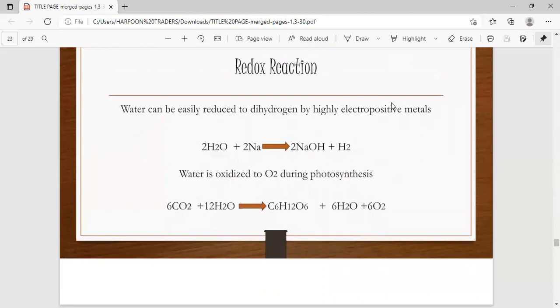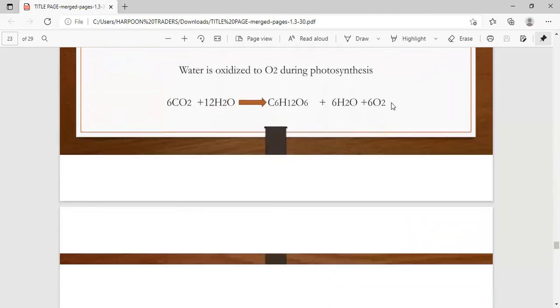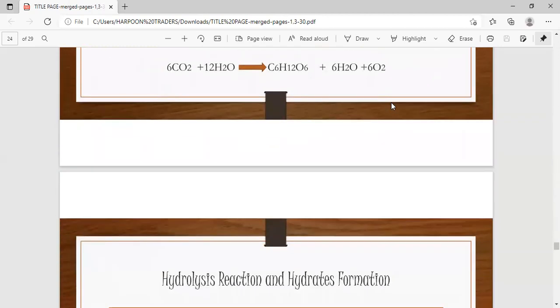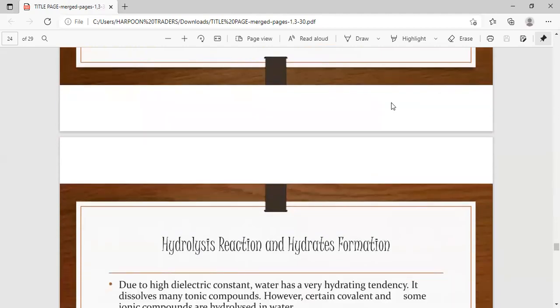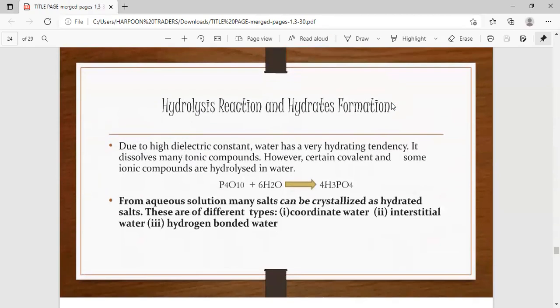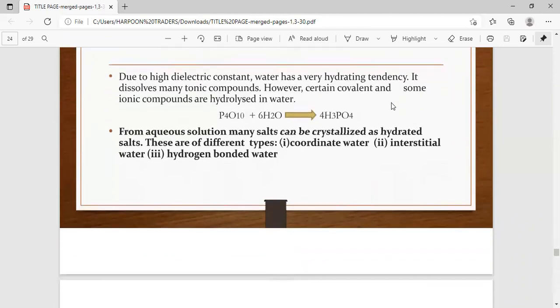When water reacts with less electropositive metals like magnesium and zinc, it produces magnesium oxide and zinc oxide. When water reacts with carbon, it produces water gas, and when water reacts with silicon, it produces silicon dioxide.